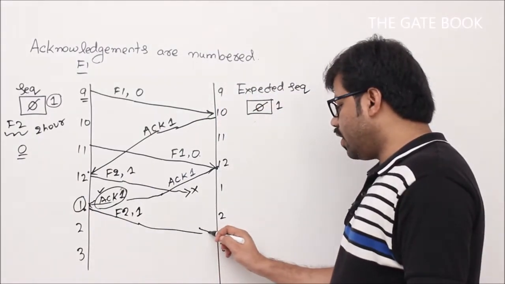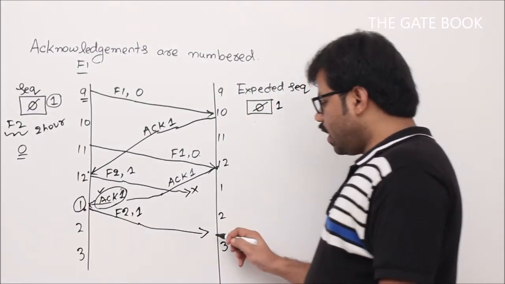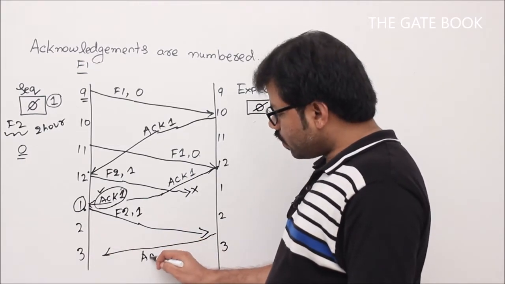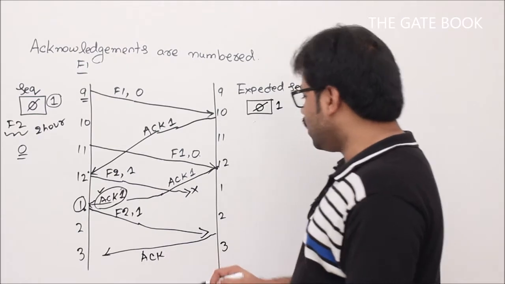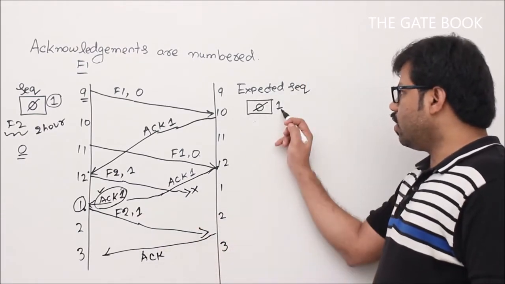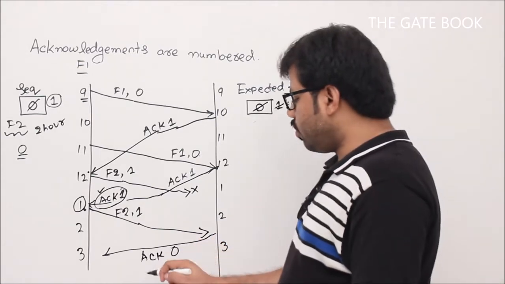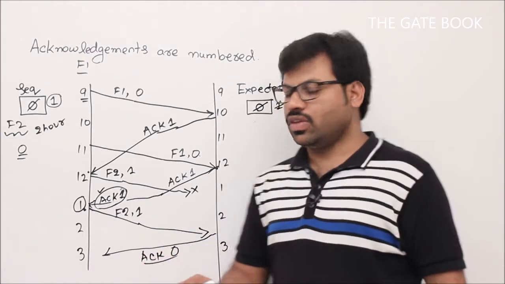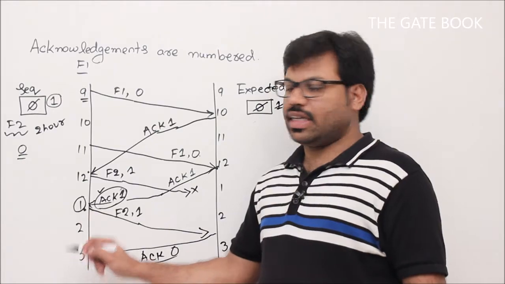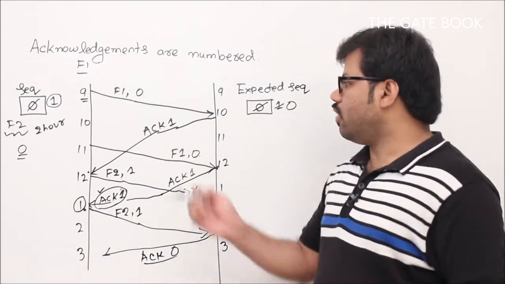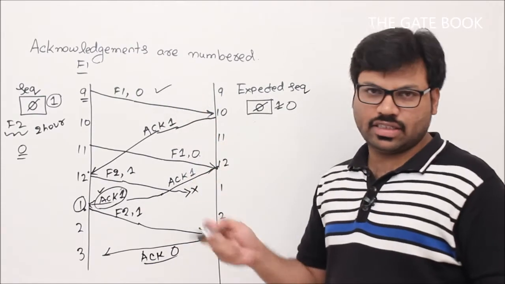Now eventually it will go to the receiver, and whenever it is received, your receiver is going to send the acknowledgement suitably. What is that? Whenever F2 comma 1 comes here, 1 and 1 match, then this will become 0. Then the next expected number is 0, so ACK0 will be sent. In that way, these two, sender and receiver, are going to communicate, and we solve the problem which we had initially, right?